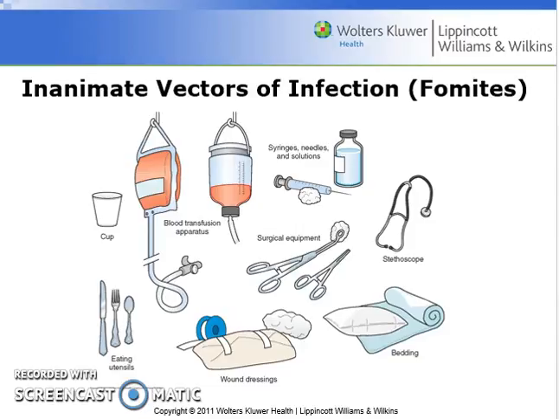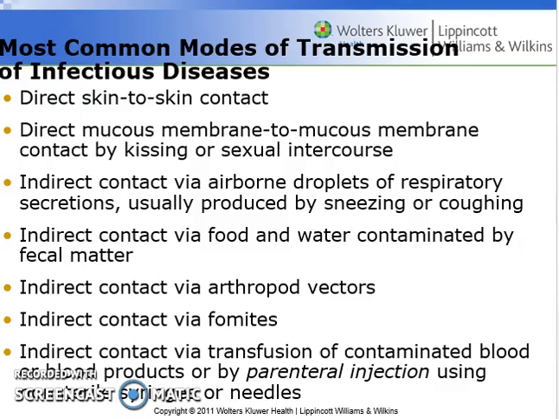Let's talk about the most common mechanisms of transmission, and those are going to be things like direct skin-to-skin contact, so directly touching or coming into contact with individuals that are infected with an infectious agent. Mucous membrane to mucous membrane contact, so this can be pathogens that are transmitted through kissing or through sexual intercourse, but that mucous membrane interaction is a very easy method of transmission for infectious agents.